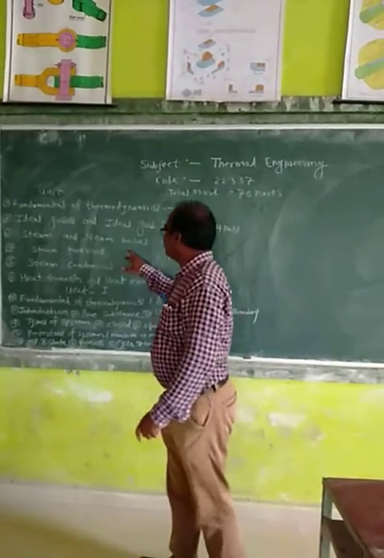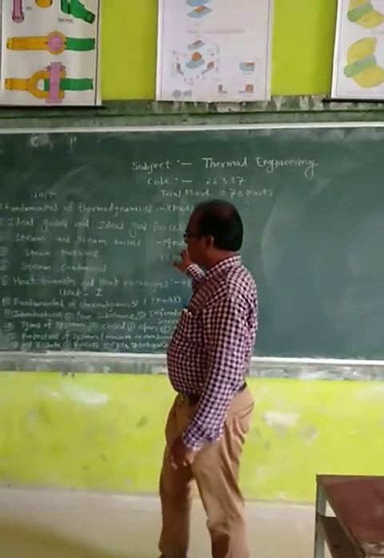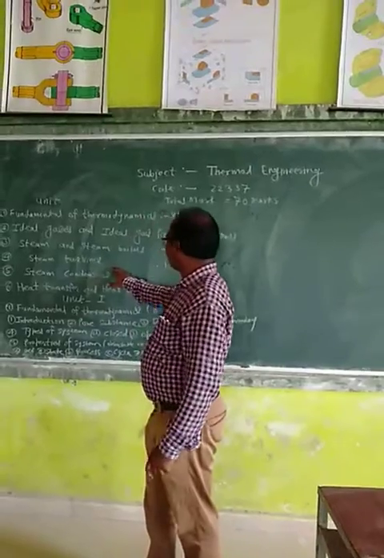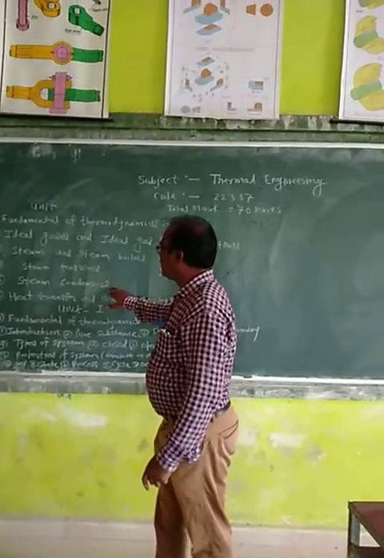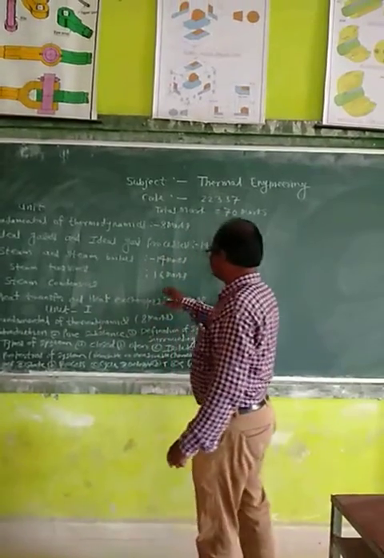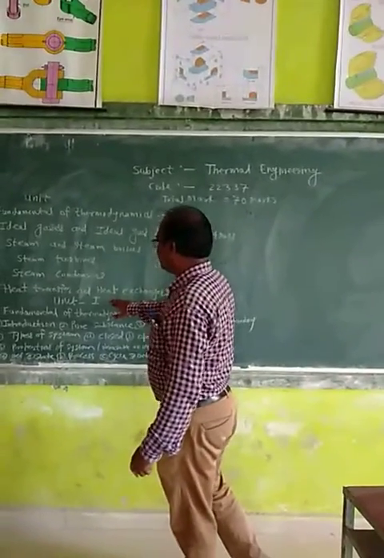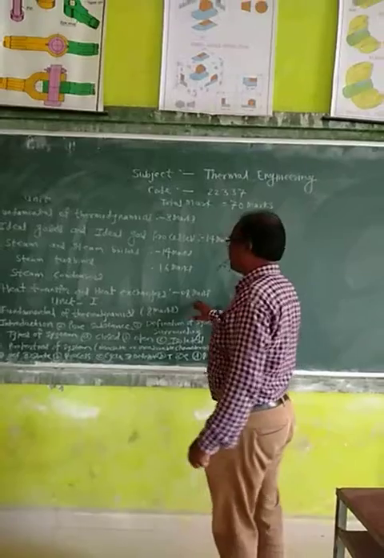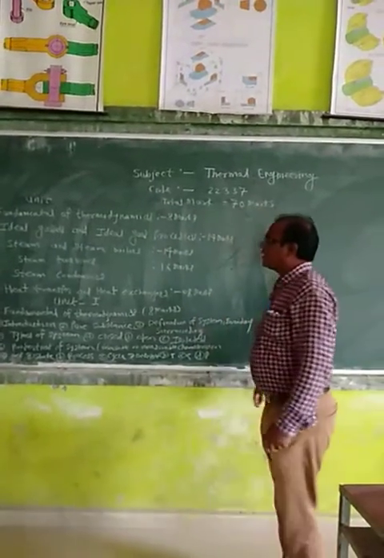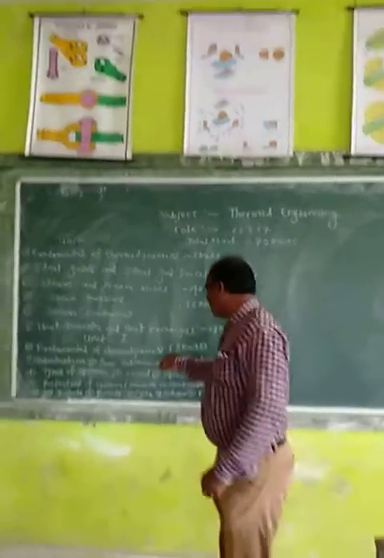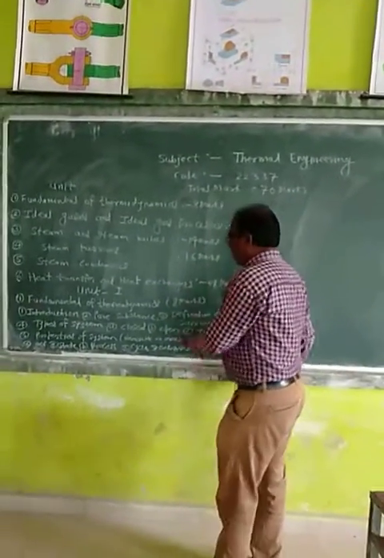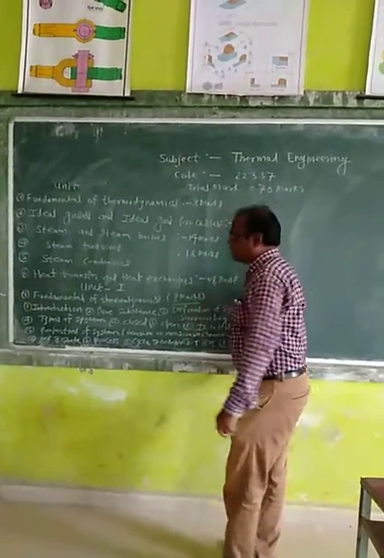Third, steam and steam boilers, 14 marks. Fourth unit is steam turbines, 16 marks. And last is fifth is steam condenser. And sixth is heat transfer and heat exchanger, 8 marks. The total 6 units contain 70 marks. Now we start the first unit, fundamental of thermodynamics. Weightage on this chapter is 8 marks.